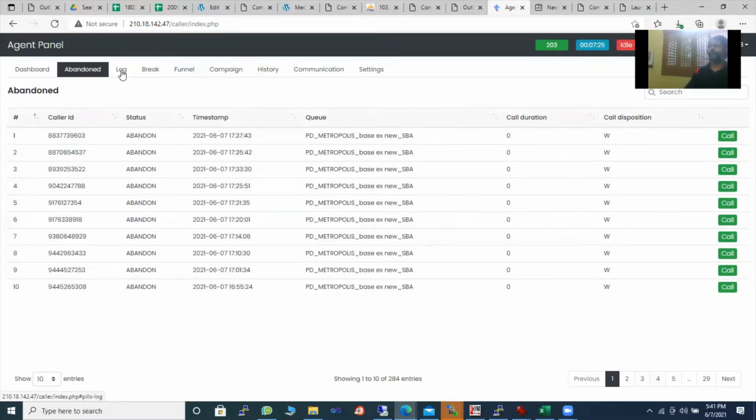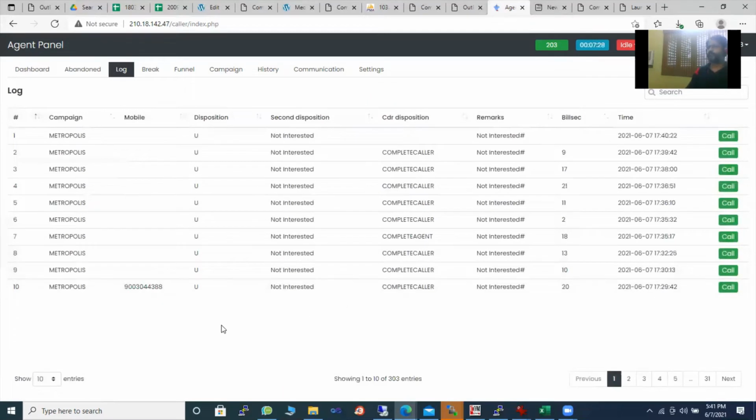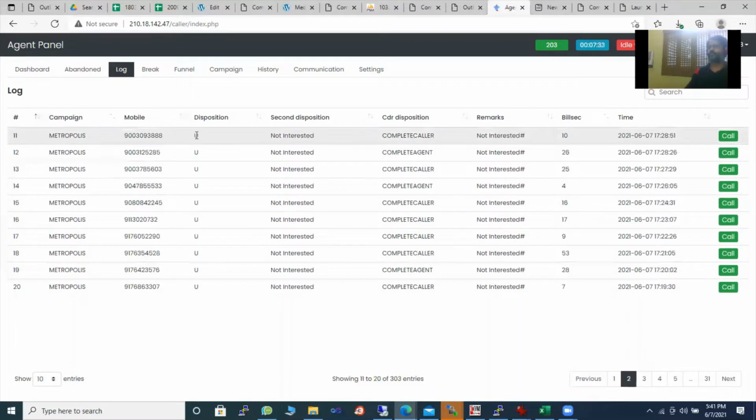Then the log shows the dispositions you have done so far. Typically it shows which campaign you were in, the mobile number, whether it was unsuccessful or not interested, and whatever the secondary disposition is. It's the CDR disposition. What happened, I mean, who disconnected? This indicates what the server says is the CDR, whether it's completed caller, complete agent, or whatever. And then the secondary remarks, and how long they spoke, in milliseconds and time. If you want to redial this call, you can press this call button.